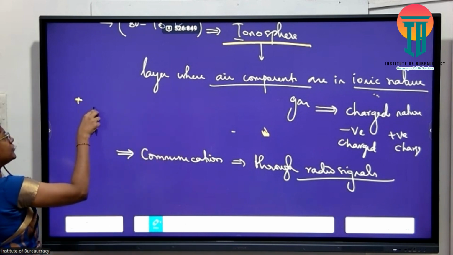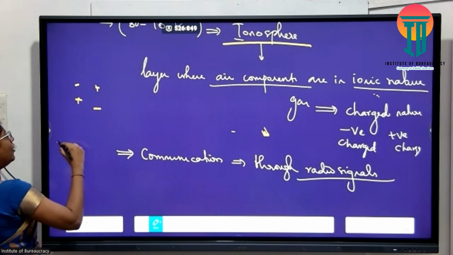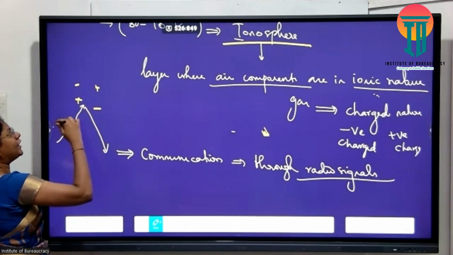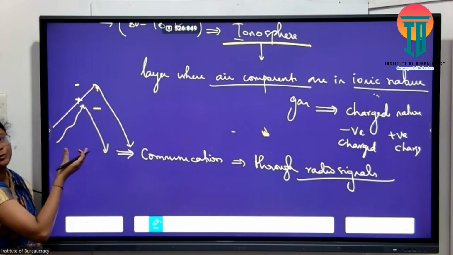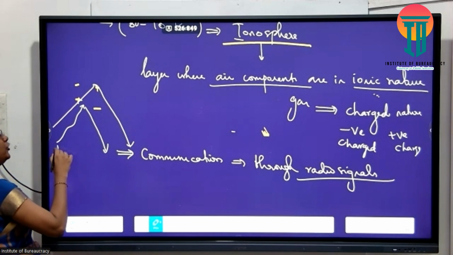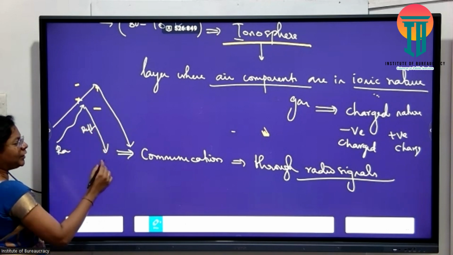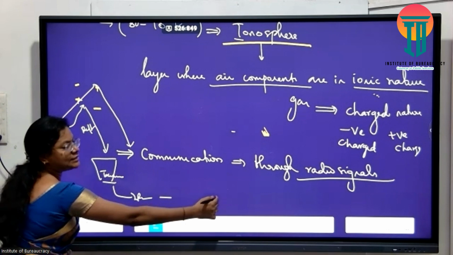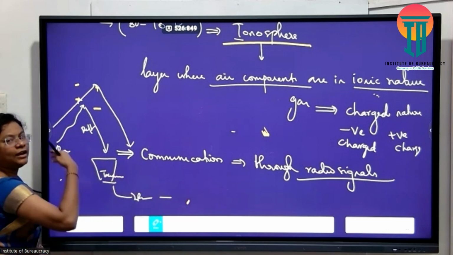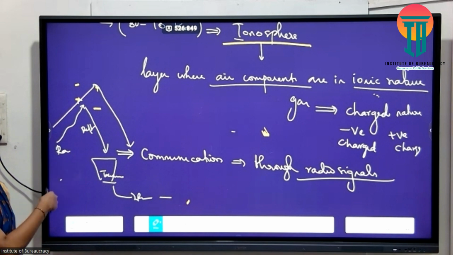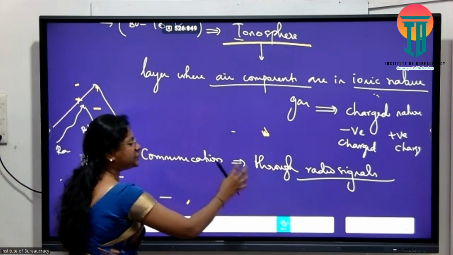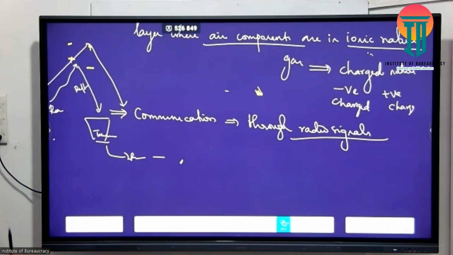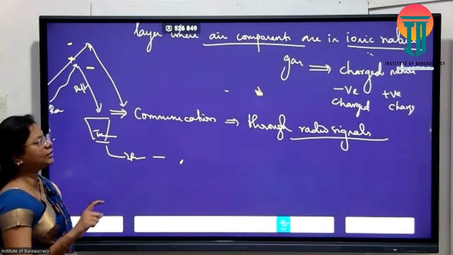ஏன்னா ionic charges, positive charge, negative charge in the madri இருக்கும்போது obviously the radio waves which sent will have also a charged nature. It would reflect back. இல்லையா? We all know like charges repel, opposite charges attract. So என்னோட radio waves reflect பண்ணும். Reflect பண்ற waves ஒரு transmitter would receive and the receiver would send the signal. So எங்க இருந்து வேணாலும் இன்னொரு regionக்கு என்னால communicate பண்ண முடியுது through atmosphere அப்படின்னா which layer is more efficiently used? That is my ionosphere, which is a part of your more extended thermosphere. Okay, the entire layer is thermosphere, அதோட lower half ல இருக்கிறது ionosphere.